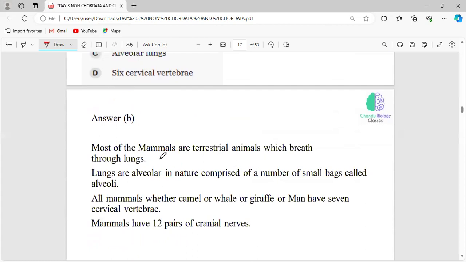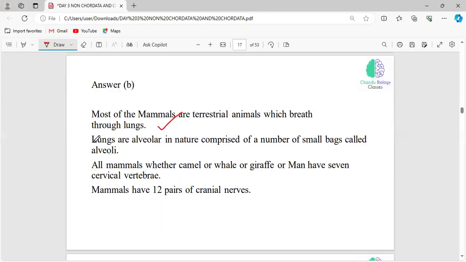See, most mammals are terrestrial animals which breathe through lungs. So the first option is correct, alveolar lungs. These lungs have small bags called alveoli, where the exact exchange of gases happens. And how many pairs of cranial nerves are present here? 12 pairs of cranial nerves. And all the mammals, whether camel or whale or giraffe or man, have 7 cervical vertebrae. So these are all the unique characteristic features of the class Mammalia.